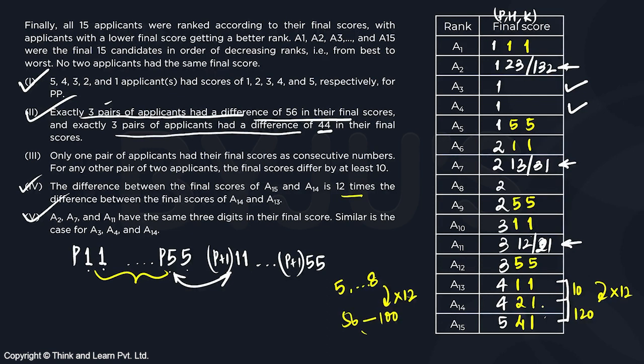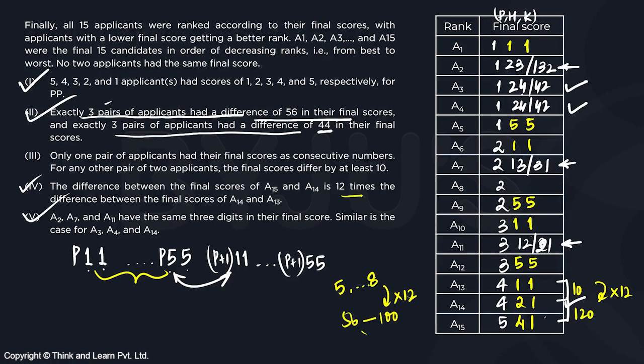Okay, so A14 is going to have 1, 2 and 4. That means A3 and A4 will also have 1, 2 and 4. So I can have 124 here, and I can have 142, and I can have 124, and I can have 142. Now the thing is, A3 should be smaller than A4, so 124 or 142 must be used.